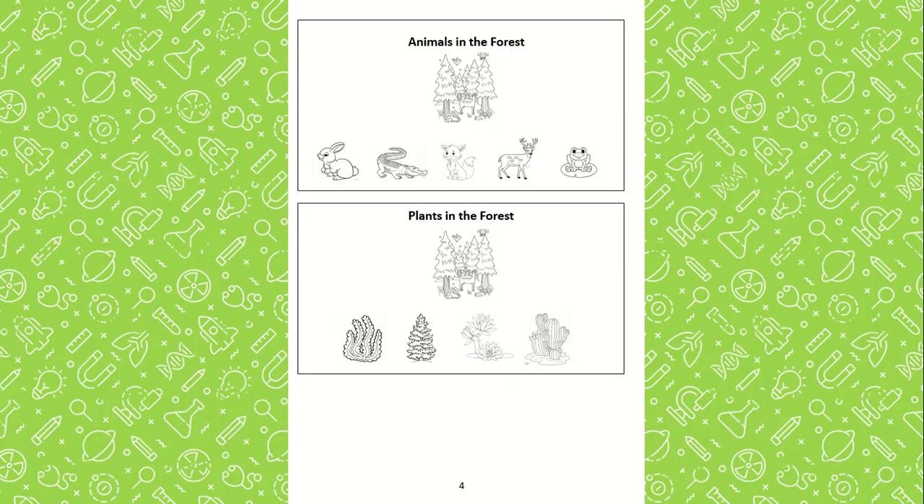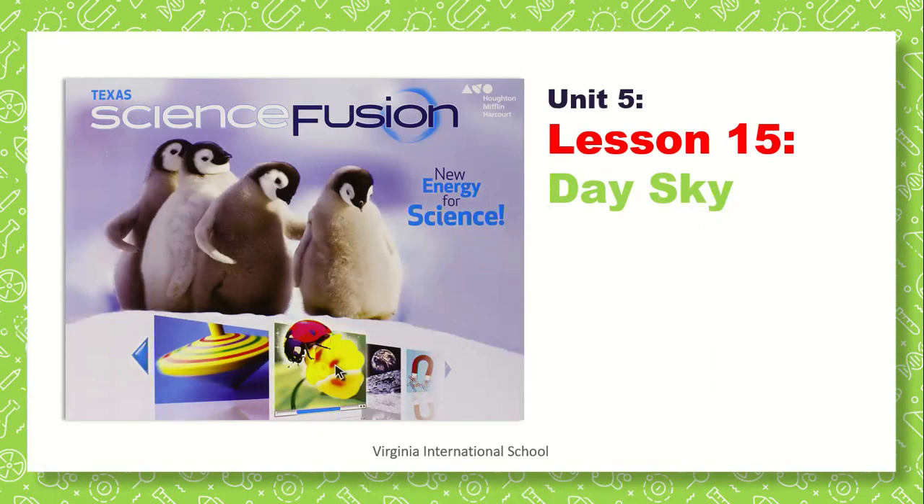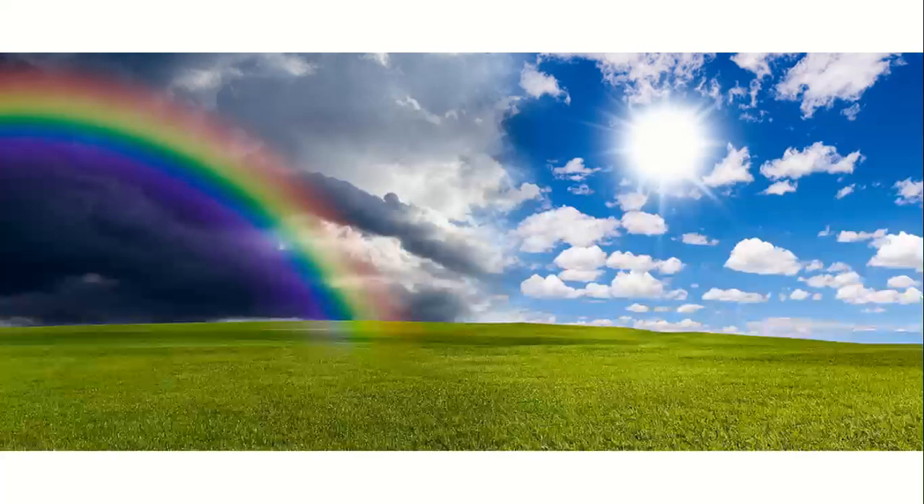Correct. Next, what are the animals that live in the forest? The rabbit, the fox, and the deer. Correct. What are the plants that live in the forest? The pine trees. Correct. Next, the animals that live in the desert. The camel, the snake, and the lizard. Correct. What are the plants that live in the desert? The cactus. Our next lesson is day sky.